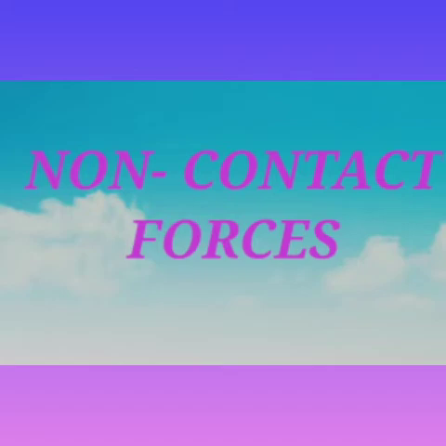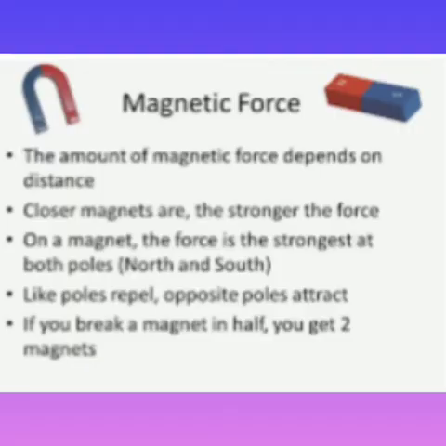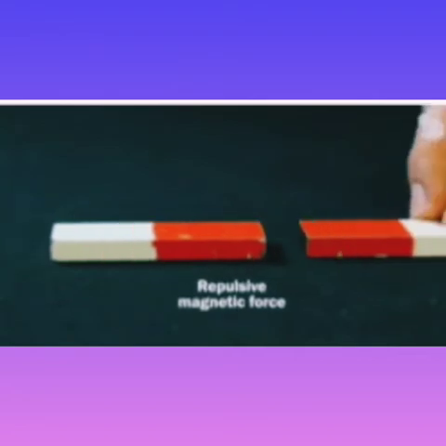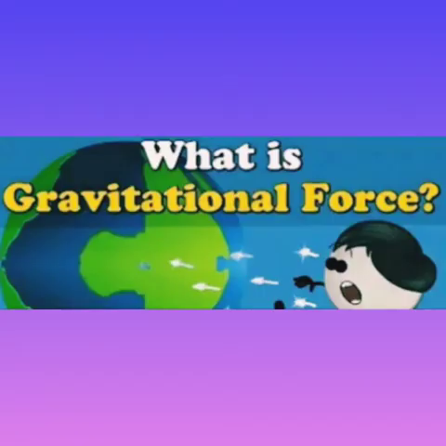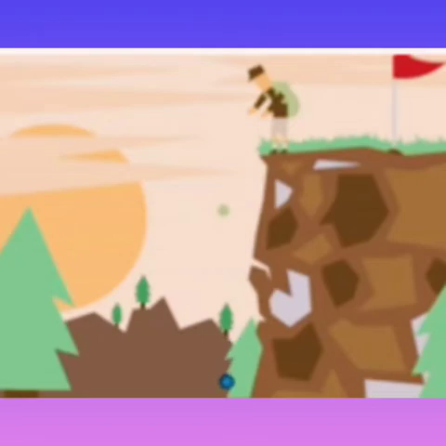Non-contact force includes magnetic force. What is a magnetic force? It is the force of interaction between a magnet and another object. So, its examples include the repulsion of magnets. Then next is gravitational force. Gravitational force is the force of attraction between two objects due to their masses.